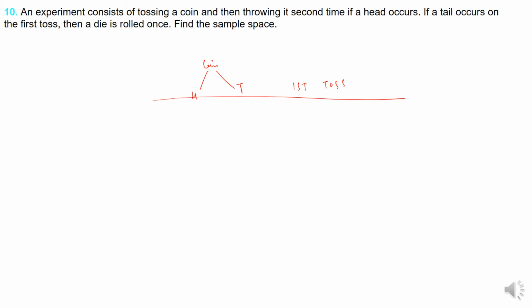An experiment consists of tossing a coin and throwing it a second time if a head occurs. Suppose a head occurs, then you will toss it once again, and you can get either a head or a tail. If a tail occurs on the first toss, then a die is rolled, and you can get 1, 2, 3, 4, 5, 6. This was the first toss. Now this is the second toss.